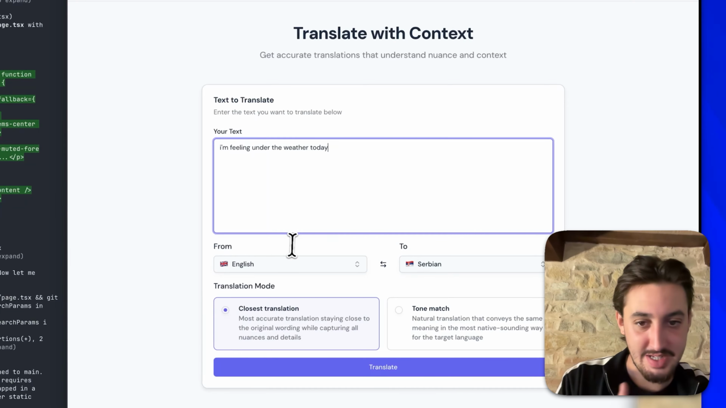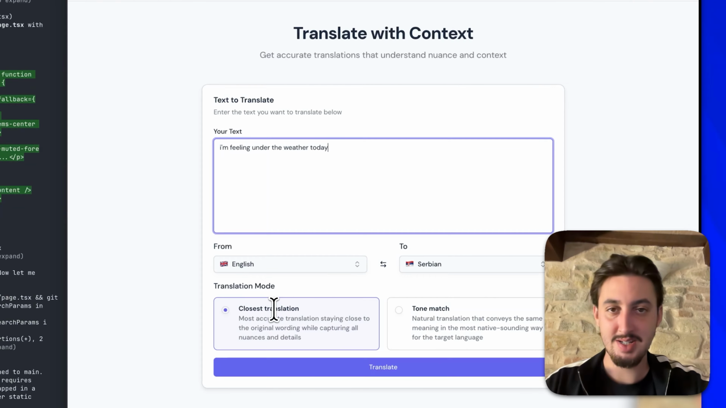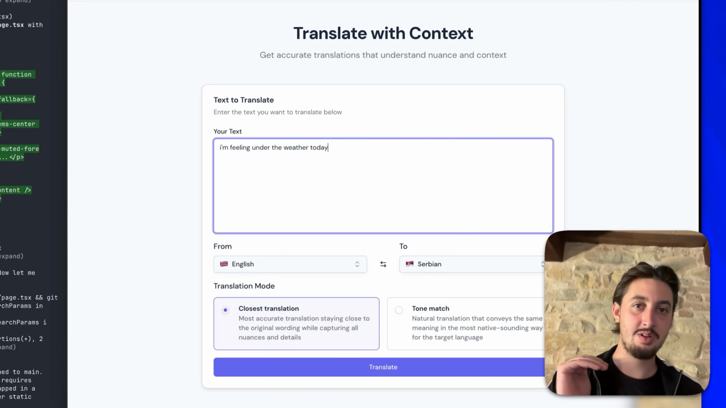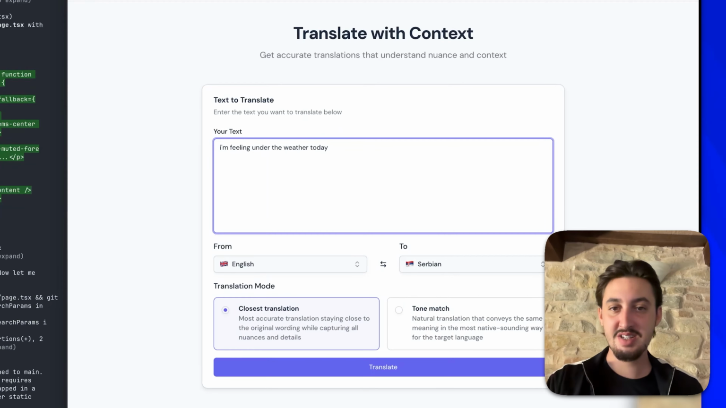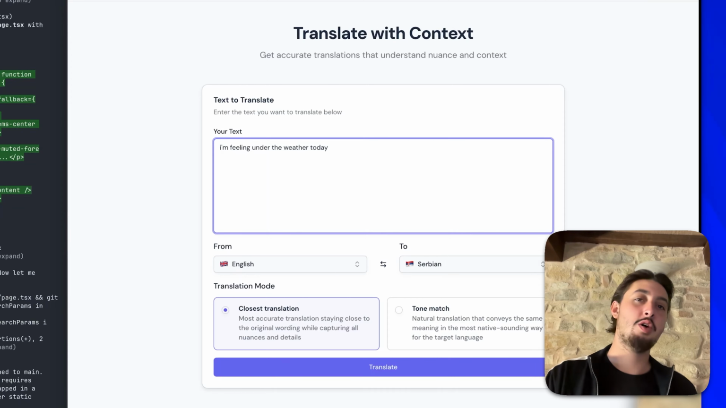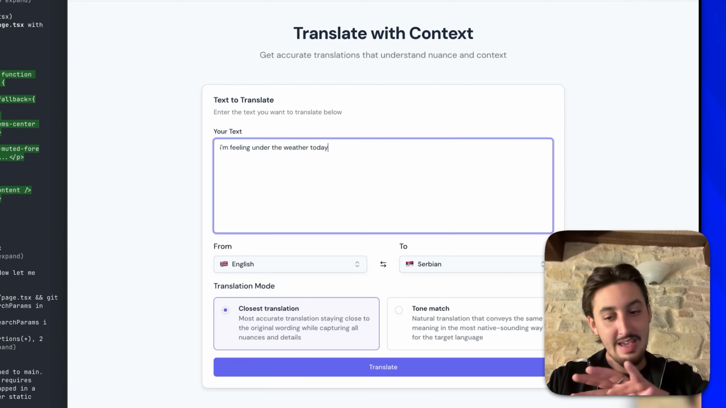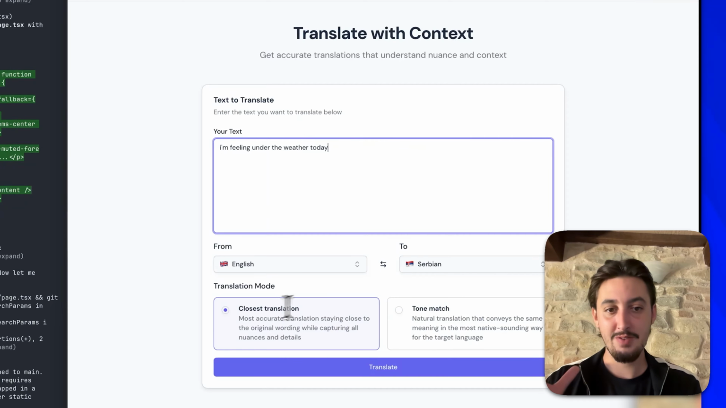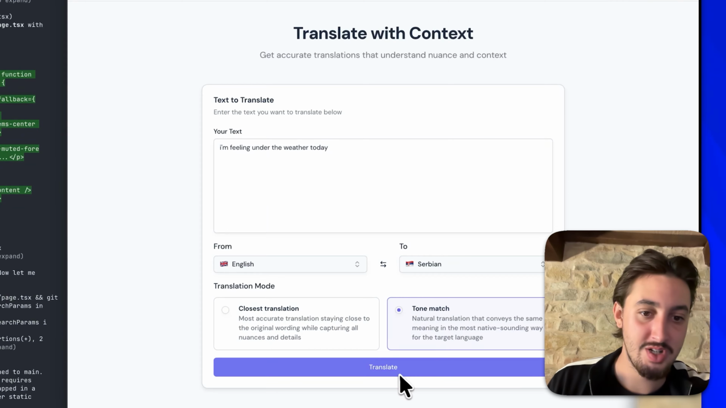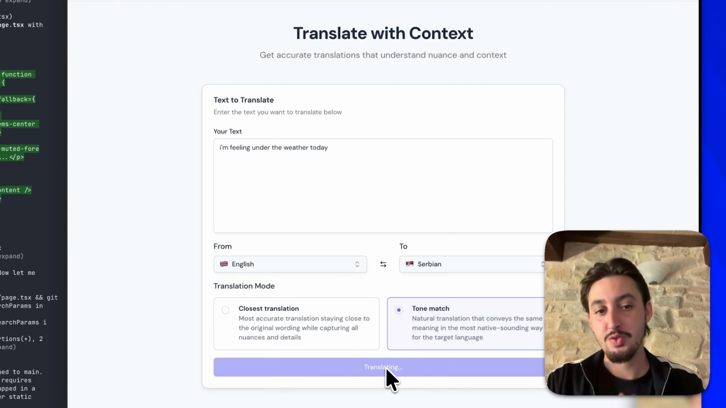Then we can select translation mode. Closest translation, it's going to try to keep it as close to the original as possible. But in this case, for example, it's not going to say under the weather because in Serbian, that literally would make no sense, you know? Then we have tone match. And what that's going to try to do is figure out the best way to communicate the same thing, even if it's a completely different way of saying it. So I'm going to select tone match in this case, and I'm going to hit translate.